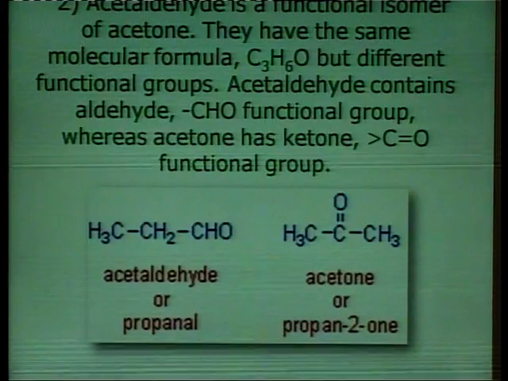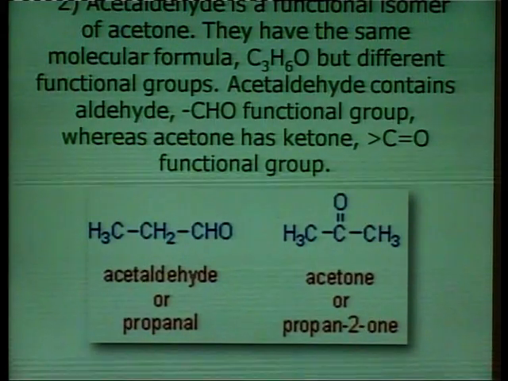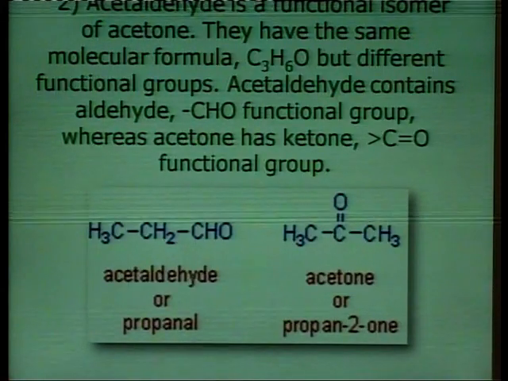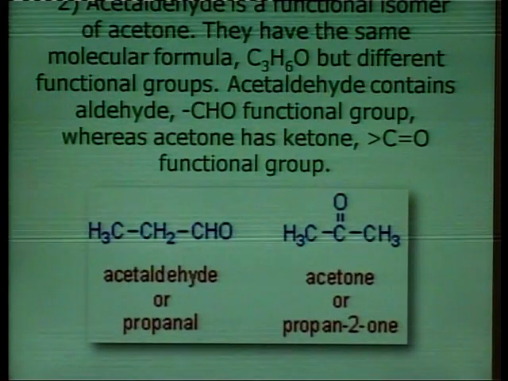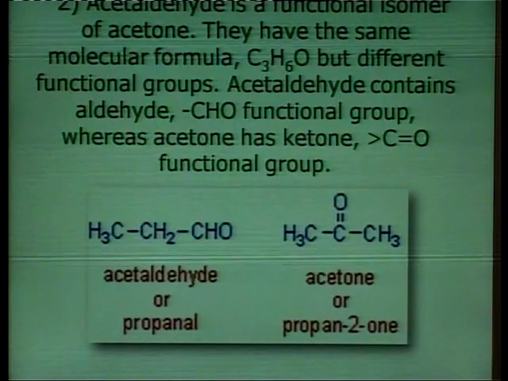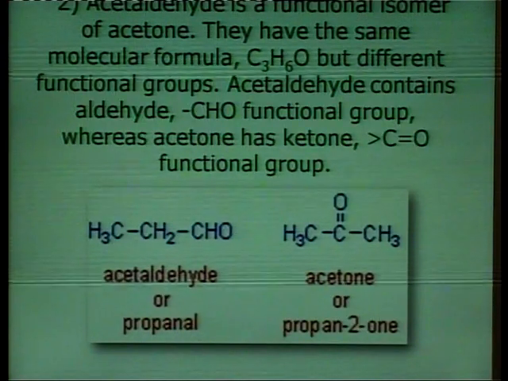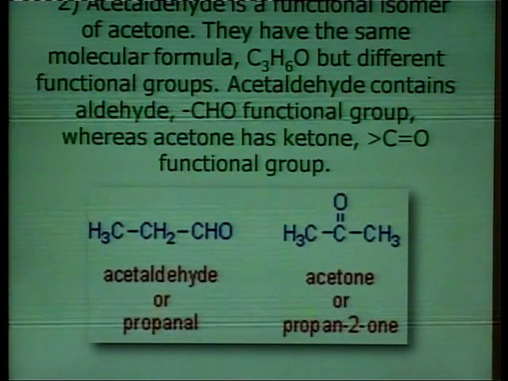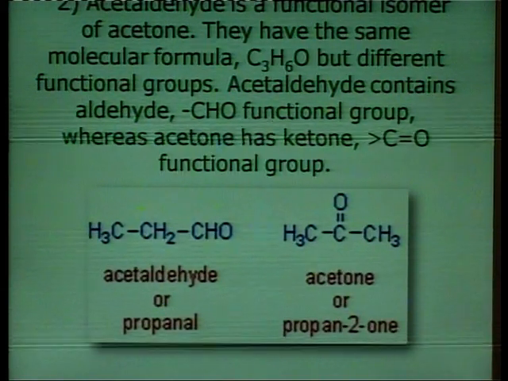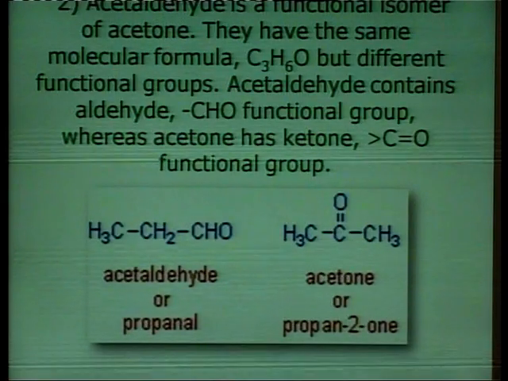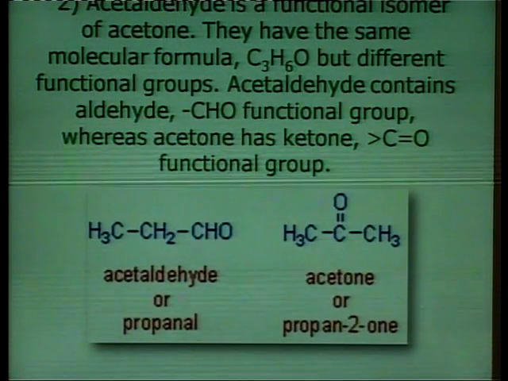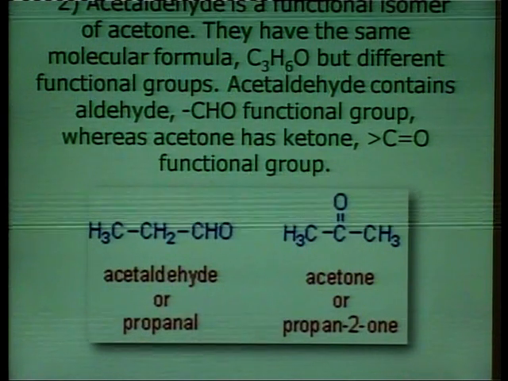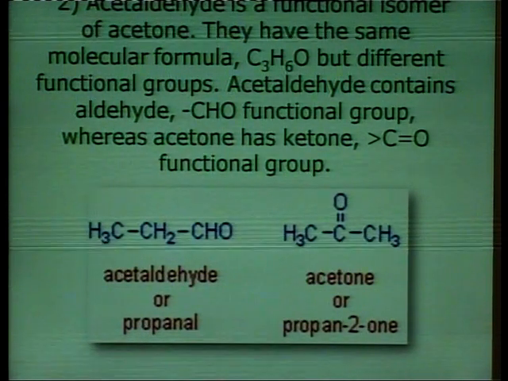Acetaldehyde has the IUPAC name propanal, while the other, acetone, has the IUPAC name propanone. So, both of these compounds have the same molecular formula, but they have different functional groups.